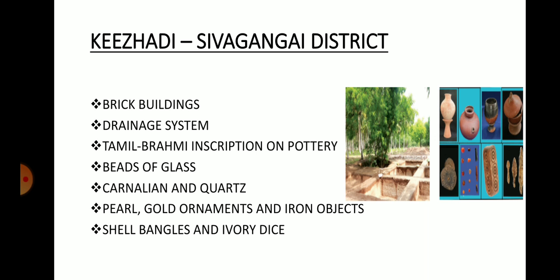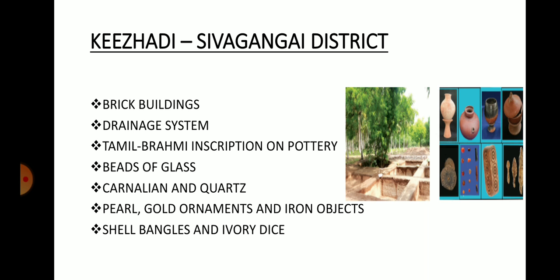But during the Sangam age itself, there were evidences of brick buildings. And also evidences of a well laid drainage system. Drainage means outlet water. They had a systematic, well laid drainage system.